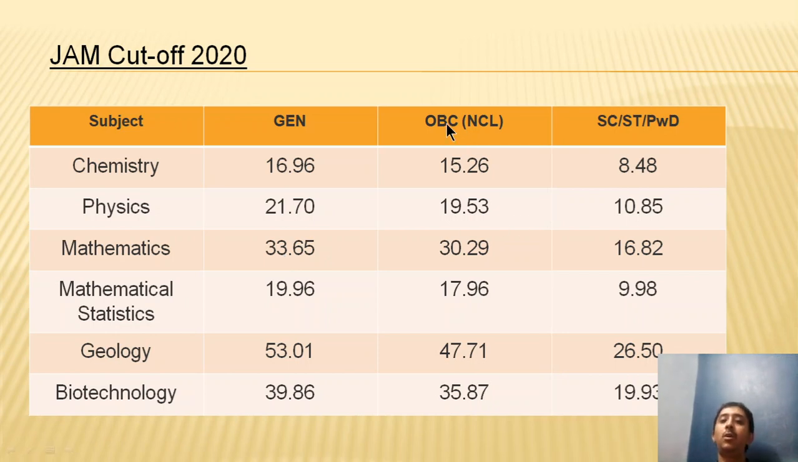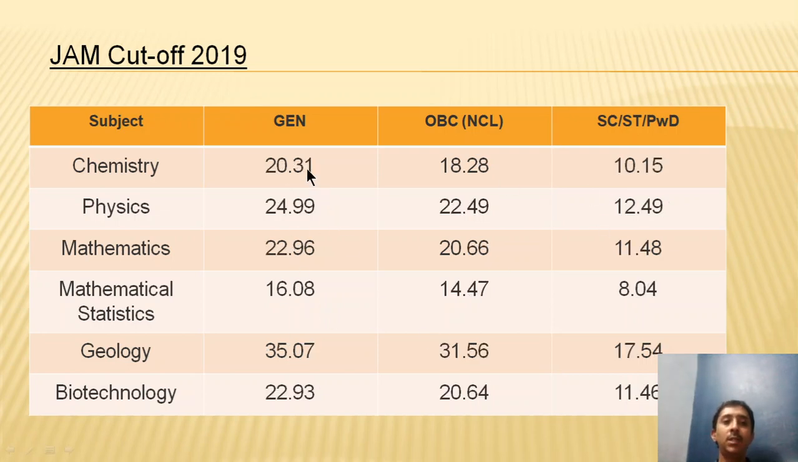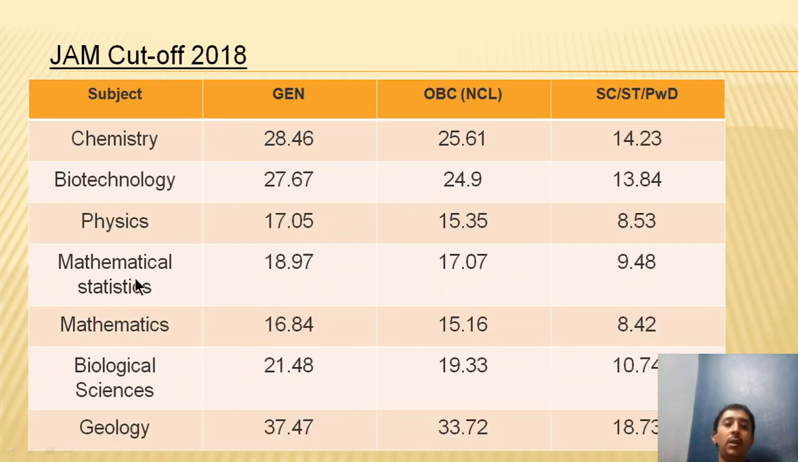The same way, if you belong to the OBC category, then the cutoff will be 30.29, and if you belong to SC, ST or PWD, then you need to have at least 16.82 marks in mathematics. Likewise, in all the other subjects, you have the cutoff scores. Similarly, in 2019, for mathematics, the cutoff was 22.96 for general merit, 20.66 for OBC, and 11.48 for SC, ST, PWD. In 2018, it was 16.84, 15.16 and 8.42 for general merit, OBC and SC, ST, PWD respectively.